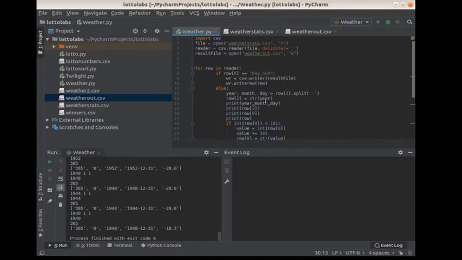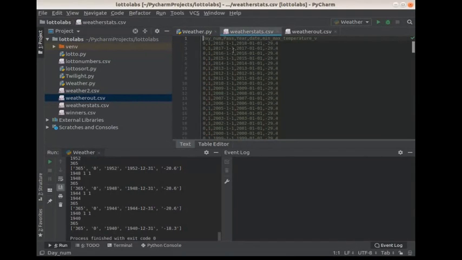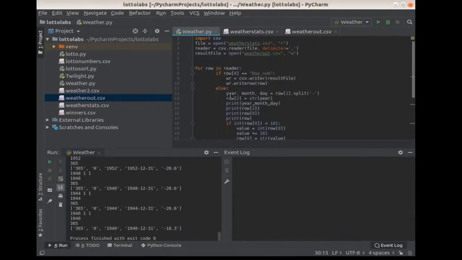Now, Python doesn't have a left or right function that is similar to Excel. So you end up having to look for something, and in this case the split here is the hyphen. As you can see in the weather stats, there's the hyphen, right? So what I'm doing here is splitting out the year, month, and day in row 2, because remember, the first row is actually row 0 in Python. So this is the third row, row 2, and I'm splitting it with the hyphen. What I want row 2 to contain is just the year.